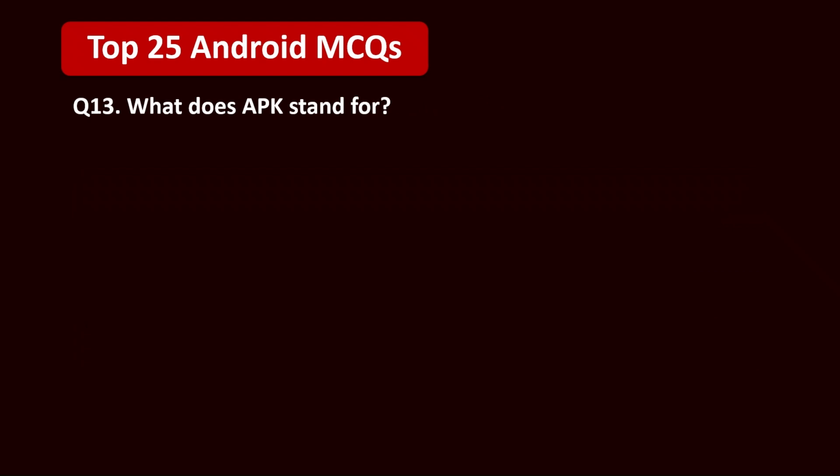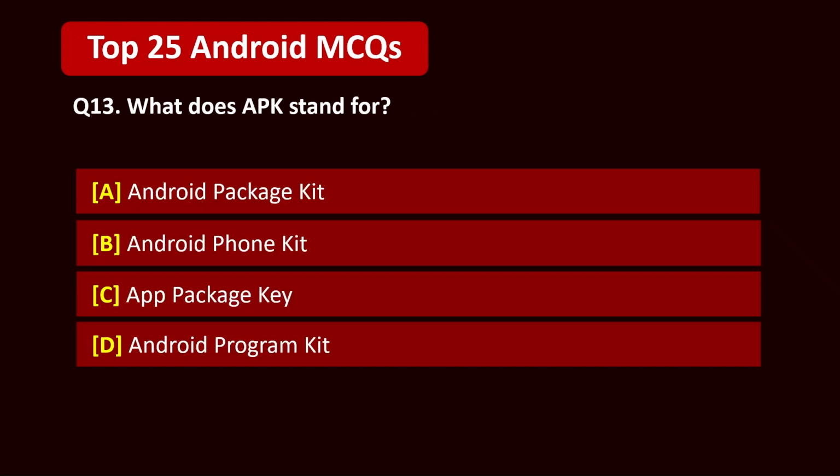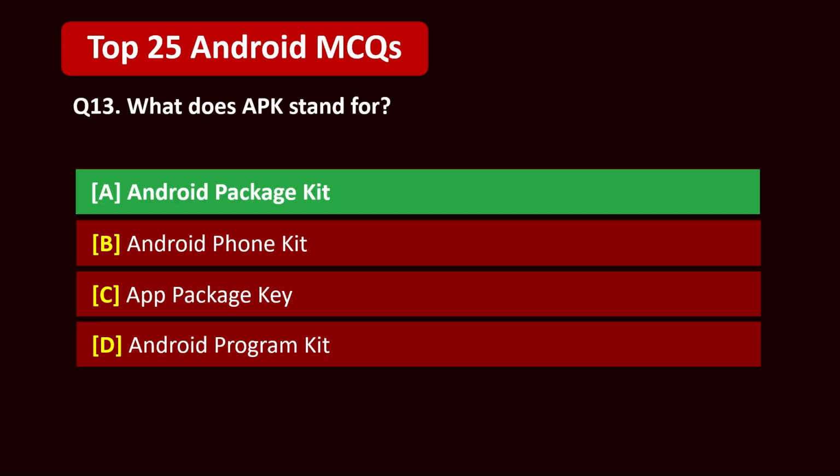Question 13. What does APK stand for? A. Android Package Kit. B. Android Phone Kit. C. App Package Key. D. Android Program Kit. 5, 4, 3, 2, 1. Correct answer is A. Android Package Kit.